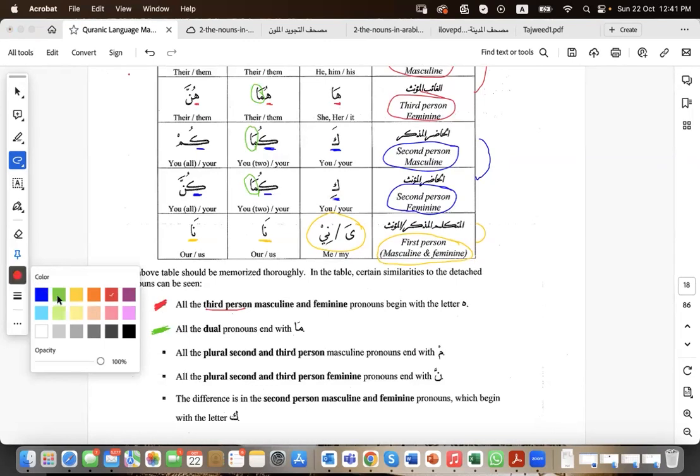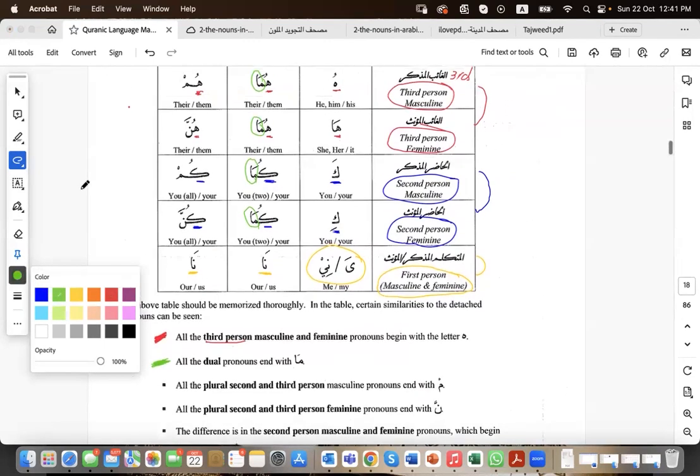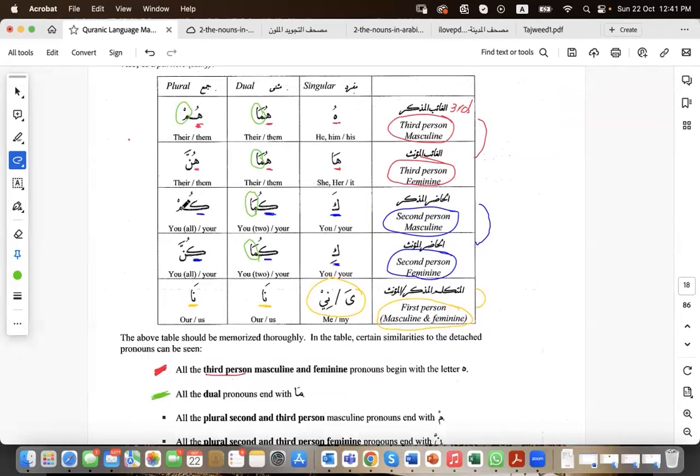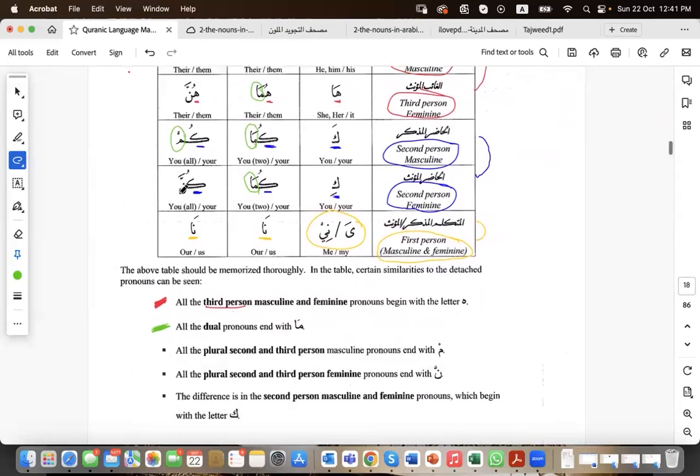If we look at the endings, you would find that the plural of the third person ends with a mim with a sukun. The plural of the second person ends also with a mim with a sukun. The plural masculine all the time ends with that.